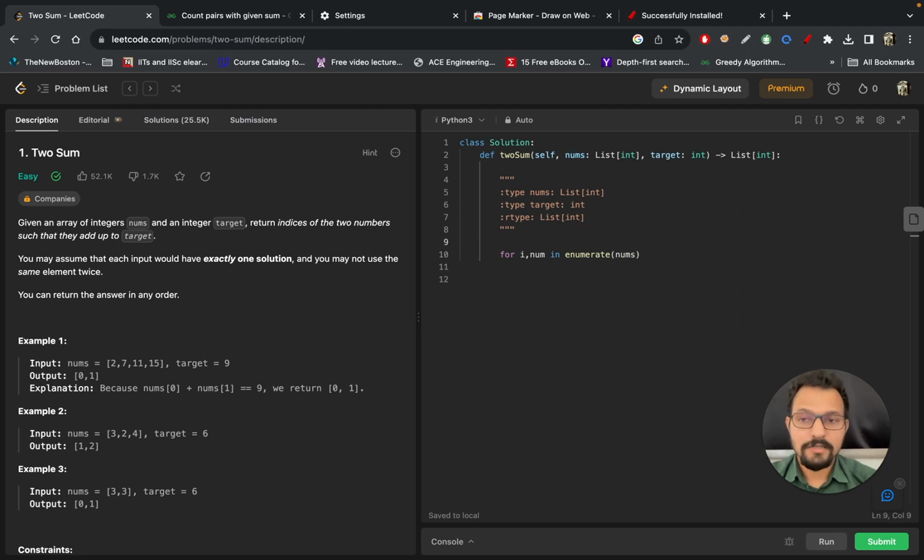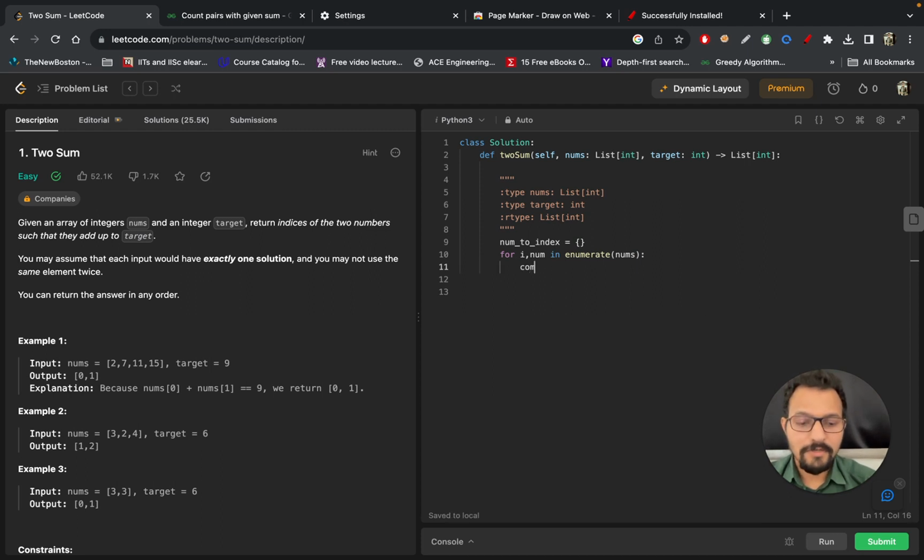Now I forgot to create a HashMap, right? Basically, why I want a HashMap is because I want to create a num to index map. HashMap is quite straightforward in Python to create. So this will basically just have the number and its index, and as I keep on moving, I will try to update this, right?